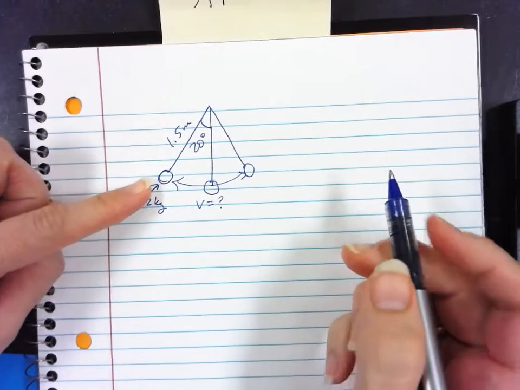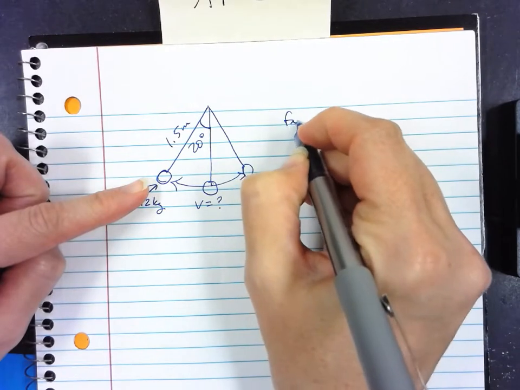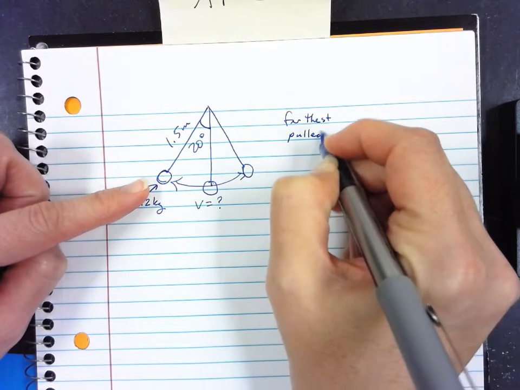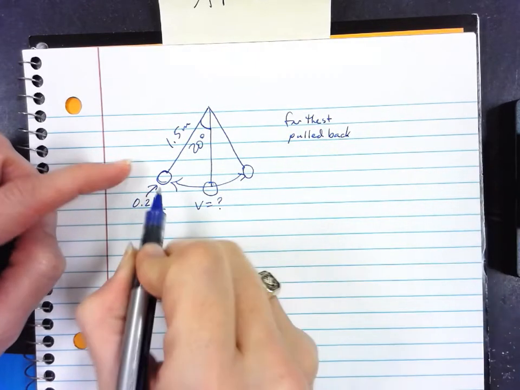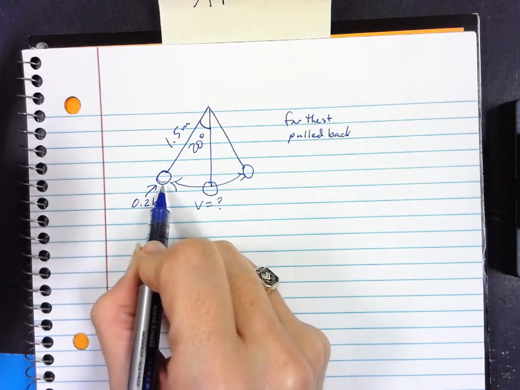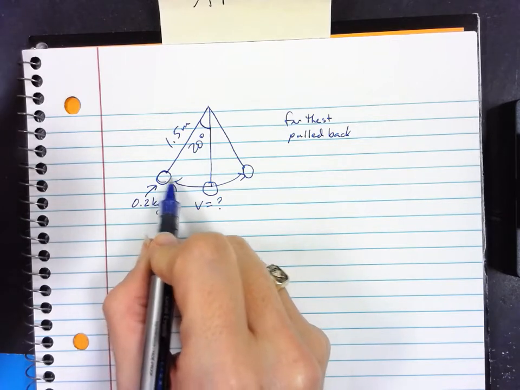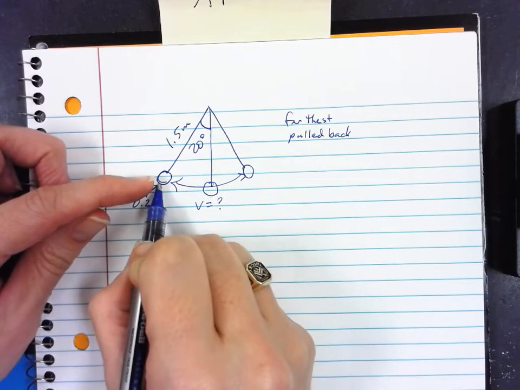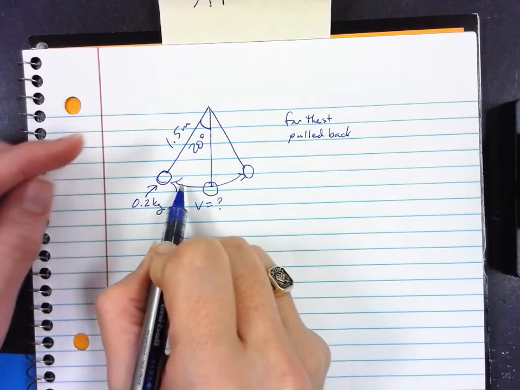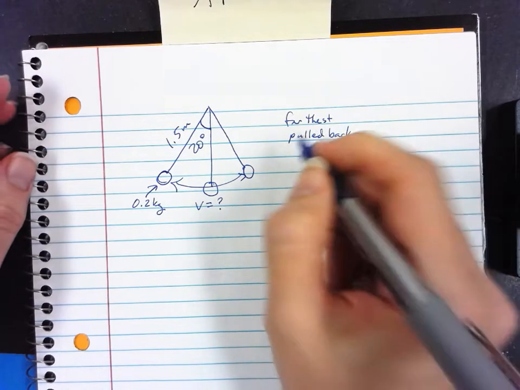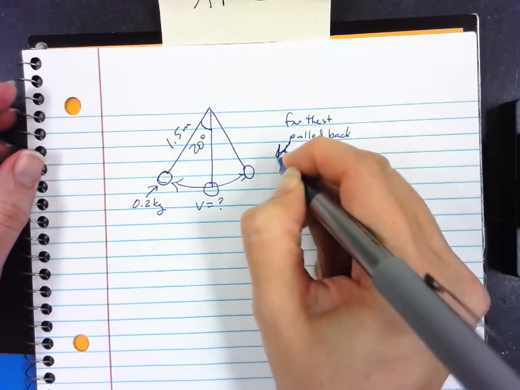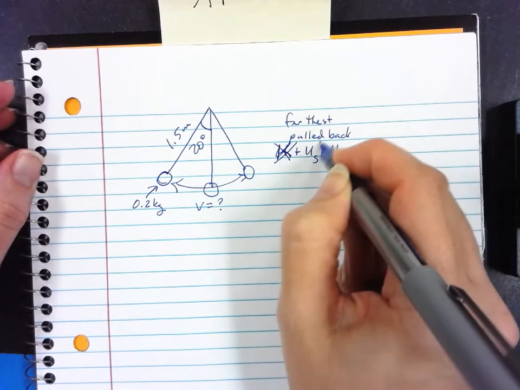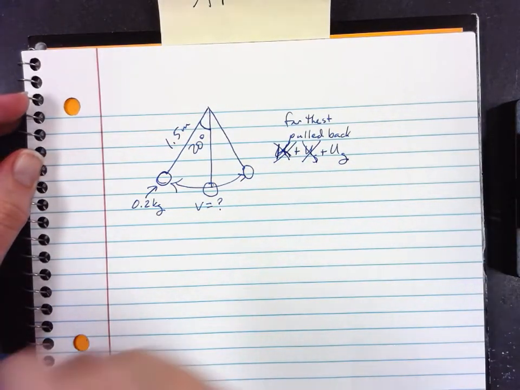So at our pullback location, so farthest pulled back, we know it's not moving because we're releasing it, and it's some height above the bottom because we've pulled it back. It's moved up a little bit. There are no springs in this problem at all. So if we do K plus US plus UG, released from rest, no springs, we only have gravitational potential energy.